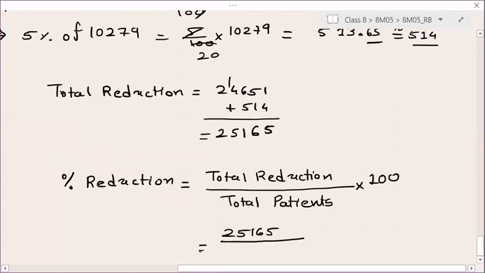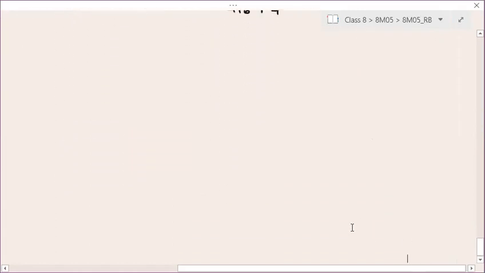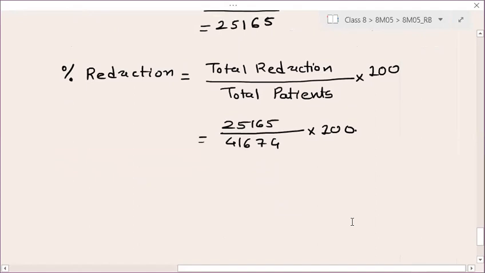Now how many total patients are there? 41674, into 100. Right, and they are giving approximate options only, 5.57, 8.5 or 9.5. So you can try by dividing 5, 7, 8 and 9 initially. Okay. So can you do this or not? Tell me.